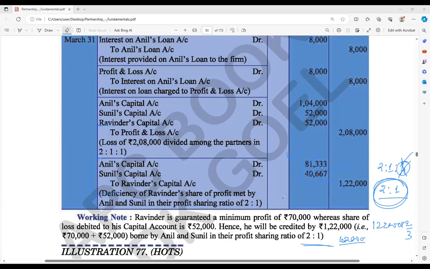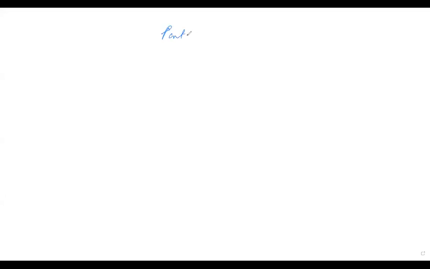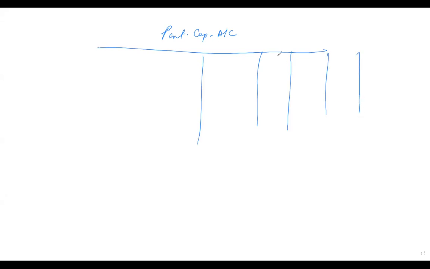Say for example, this is a partners' capital account I have made. Now there are three partners over there: Anil, Sunil, and Ravinder. This side also Anil, Sunil, and Ravinder. Now you think that Ravinder is going to get money. So that means Ravinder's credit side will be added.